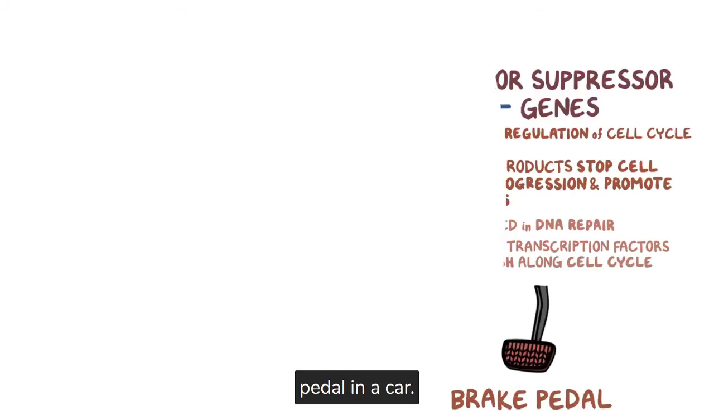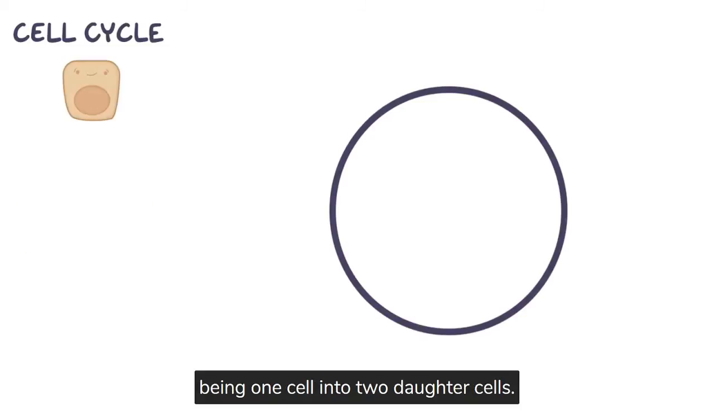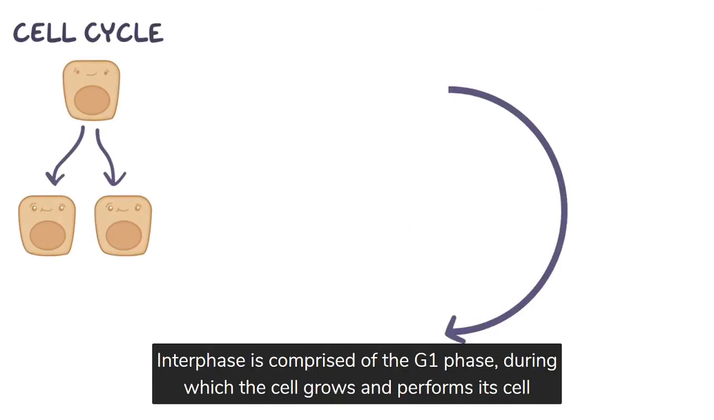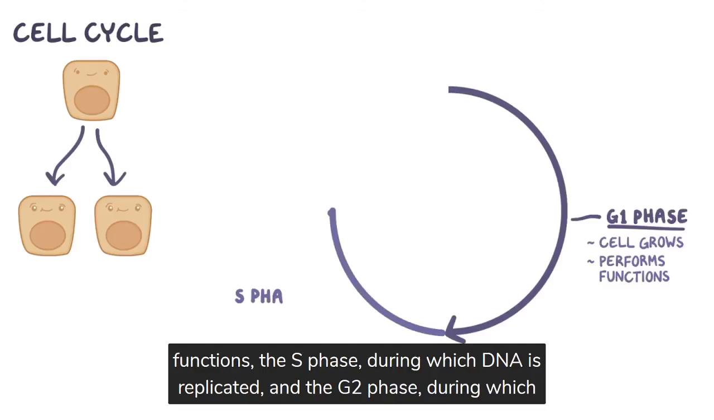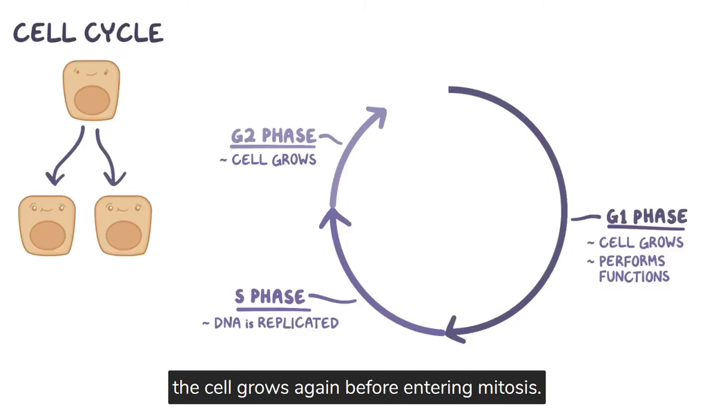Now, the cell cycle is the series of events that a cell goes through as it changes from being one cell into two daughter cells. The cell cycle has two phases, interphase and mitosis. Interphase is comprised of the G1 phase, during which the cell grows and performs its cell functions, the S phase, during which DNA is replicated, and the G2 phase, during which the cell grows again before entering mitosis.